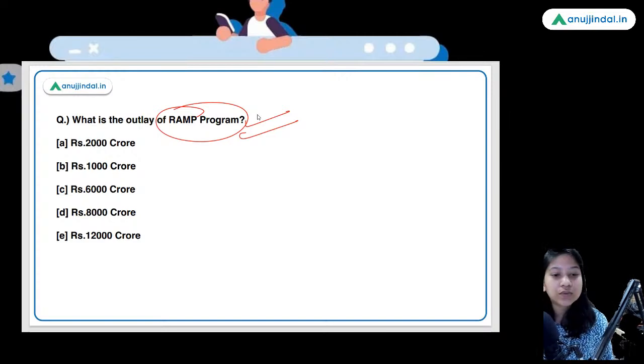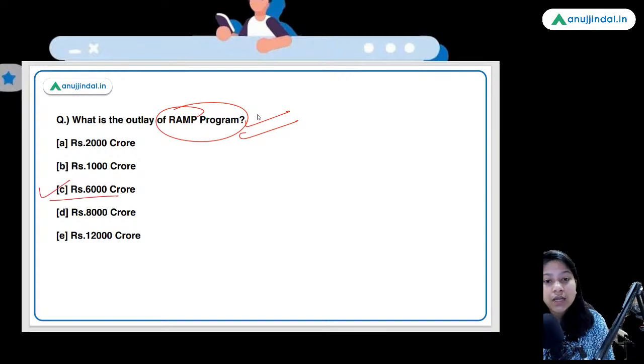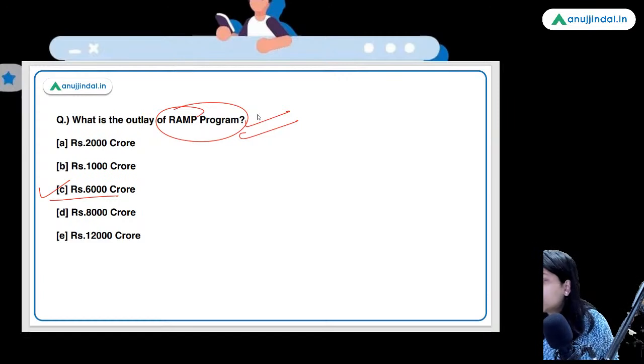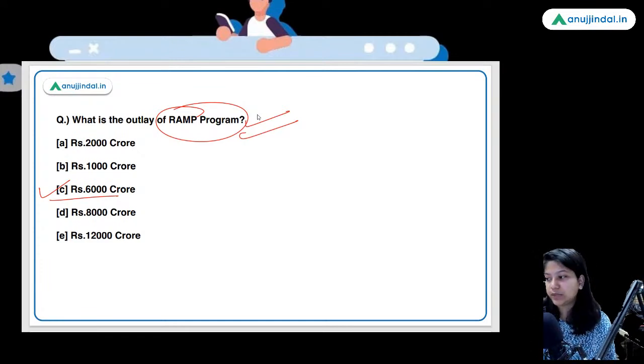Okay, here 6,000 crores is the right answer. I haven't got the full form of RAMP so far. Tell me the full form. Very easy. Raising and Accelerating MSME Performance, very right. Very good. Anshu Tanwar and Gaurav Tekchandani, you are absolutely right. Both of you are right.